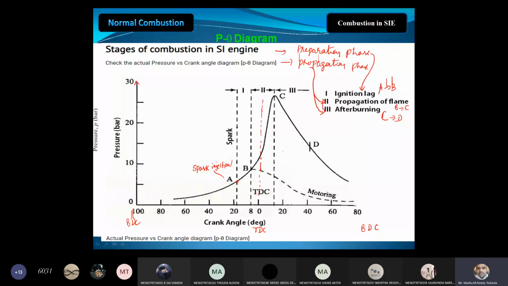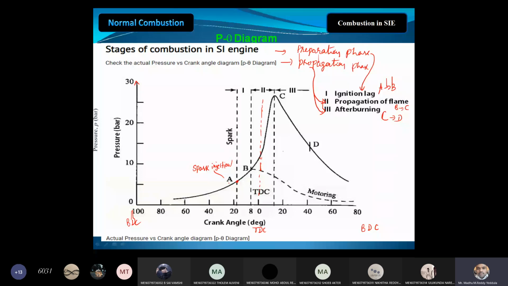There will be a delay from spark to the combustion occurring. That is called ignition delay. That phase is called preparation phase. During this phase, growth and development of the flame front takes place. Actually, at what angle before TDC do we give the spark? It is around 15 to 18 degrees. So we give the spark before TDC, that is 15 to 18 degrees. We give the spark at A, but actual combustion takes place at B.